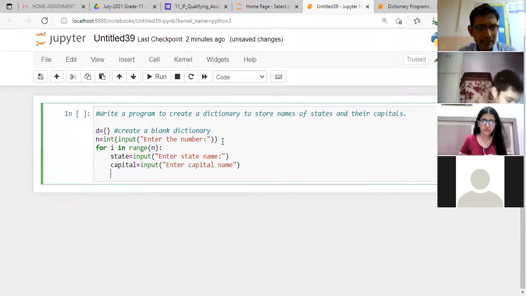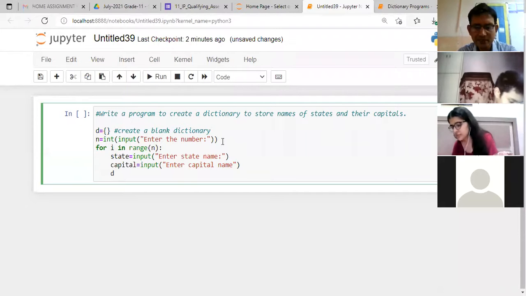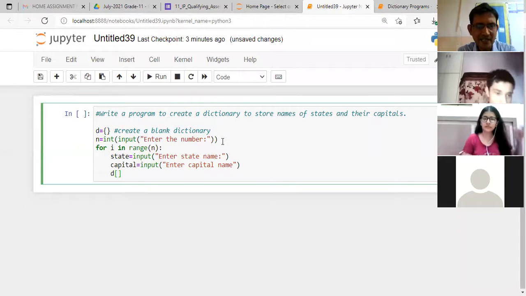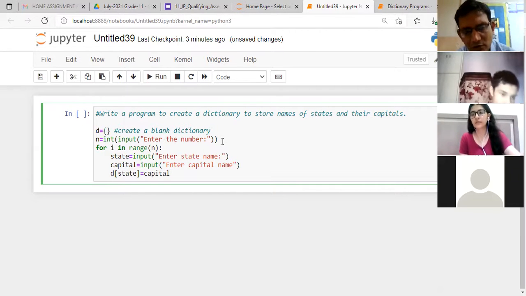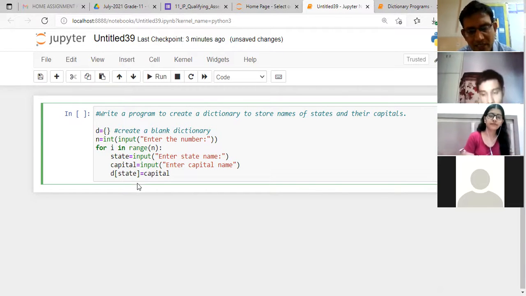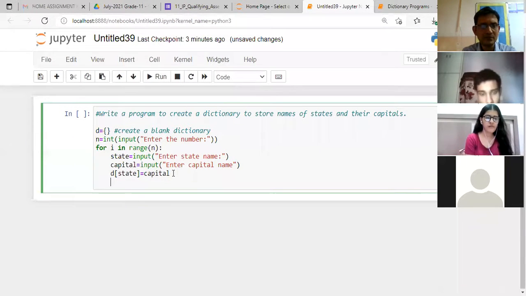So the next step is very crucial. We have created a dictionary D. We'll be entering the state as a key and assigning the capital as a value to it. So one by one, whatever state the user enters will become a key in the dictionary, and the capital will become the value assigned to that key. Only this step is very crucial. And then finally we have to print the dictionary.